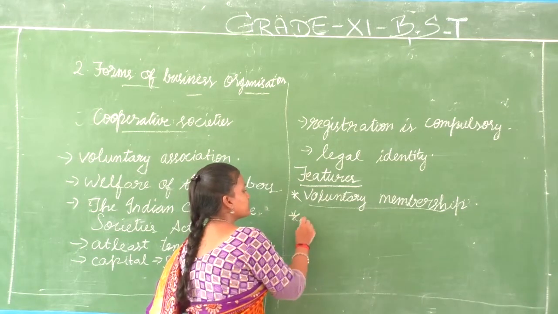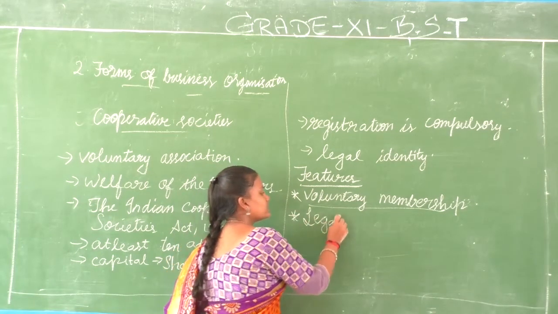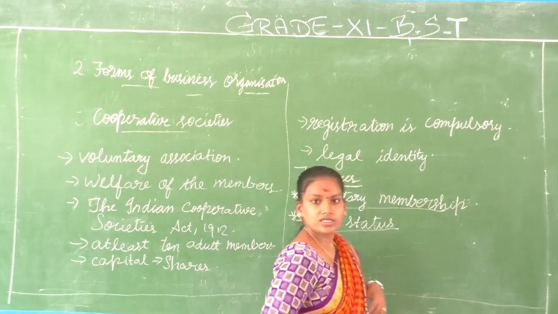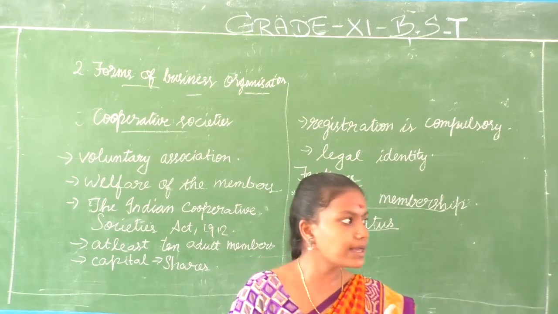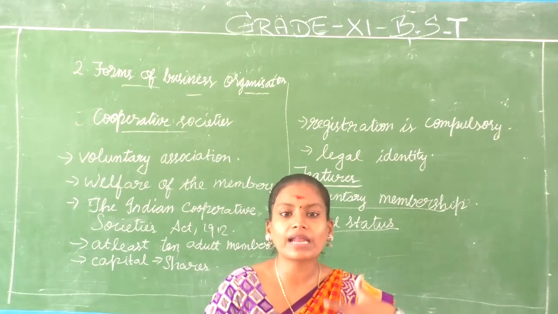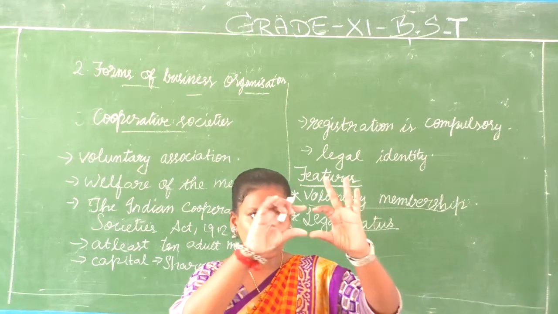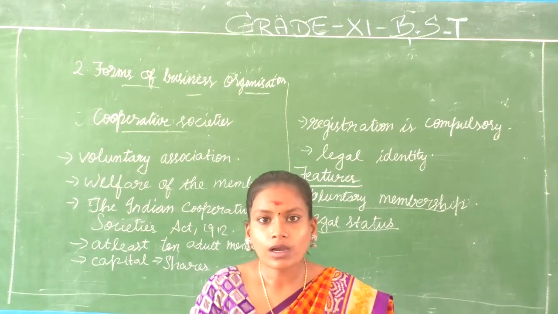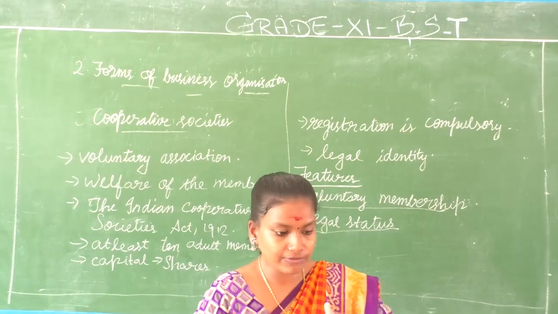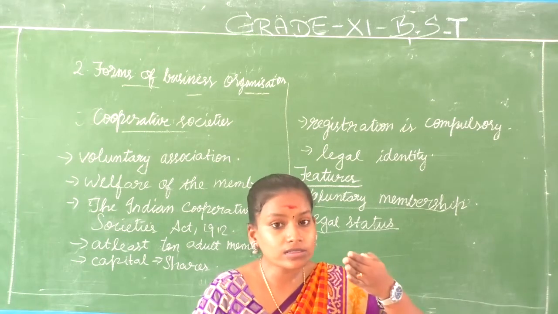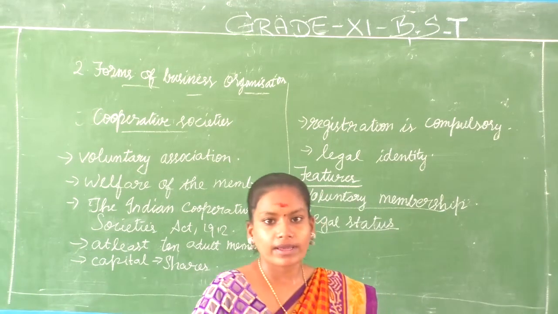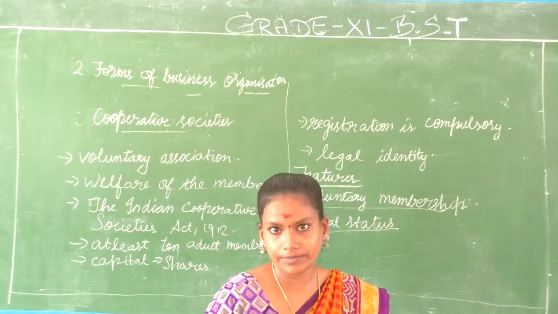The second point is legal status, because we have seen that registration is compulsory. Once you have registered, you work as a separate company. When you work as a separate company, you get a separate identity in the society, as this is a cooperative society. The society is not named because of a particular member. It works separately. So what is the benefit of that? It can file cases against a member or against any other societies or against anybody.